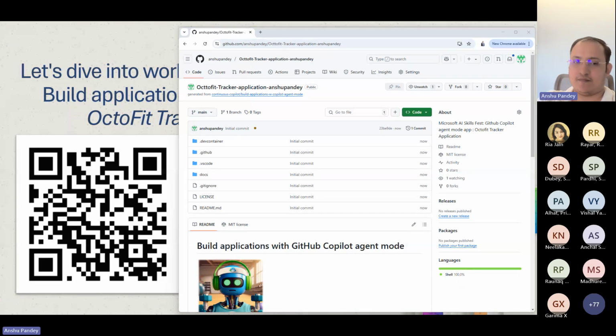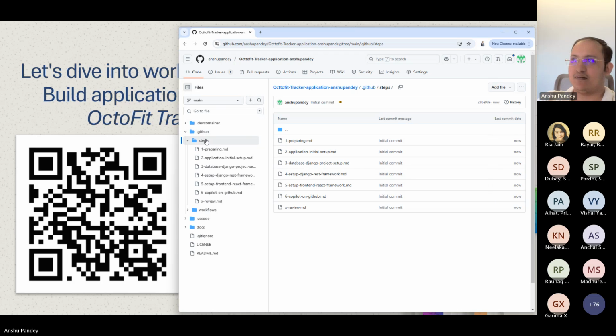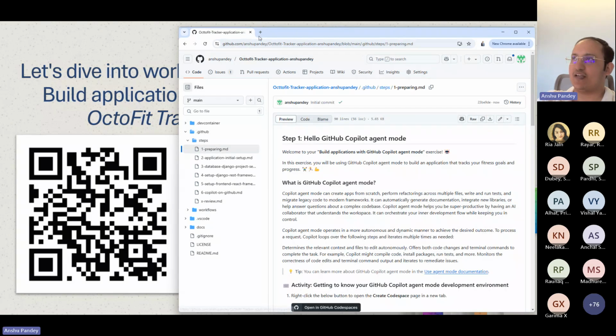Right, and here we got the repo. So there's a detailed guide available in .github. If you open this, steps, you can see that here is a detailed guide available. So I'll just take out this guide separately.